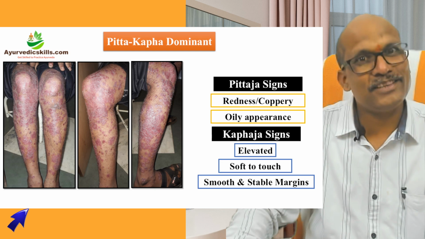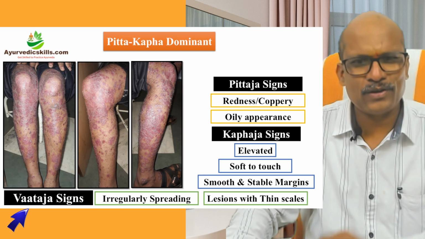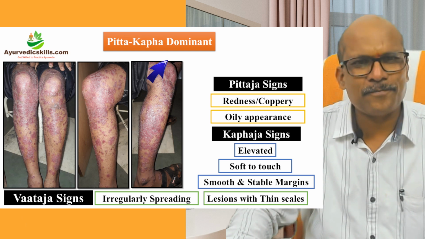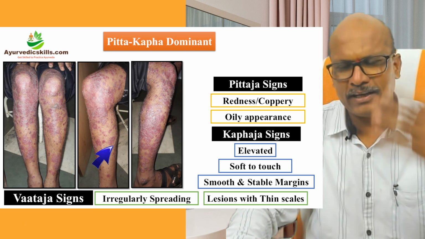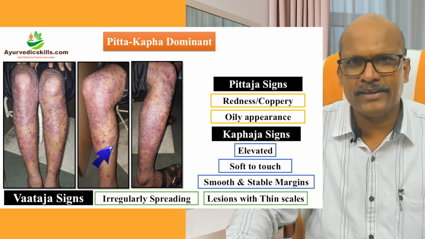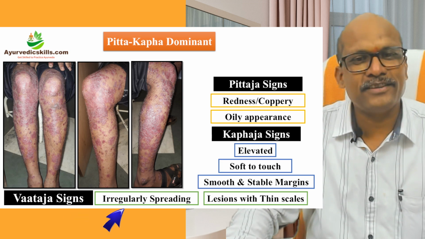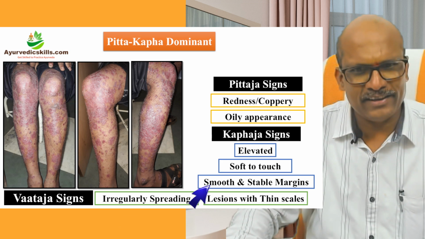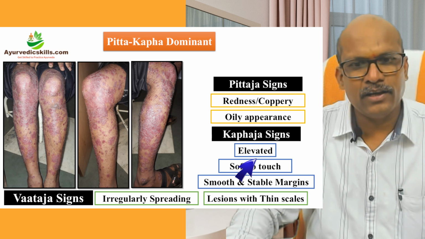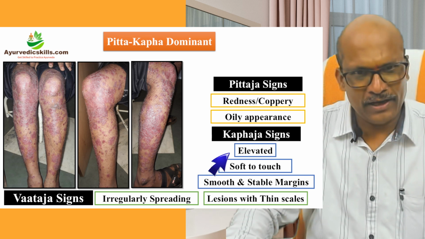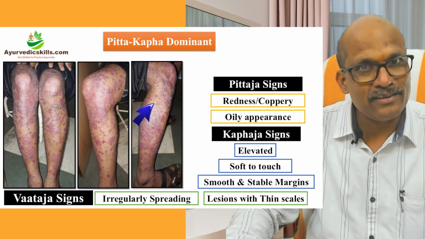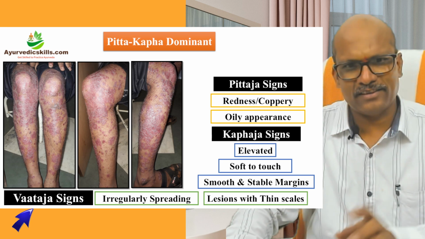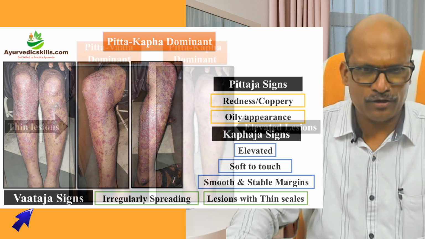Now this is Tridosha. It has got Vata also. Vata lakshanas are there: this is also irregularly spreading, on the trunk and the upper extremities. That is Vishama Visruti. And the scales are thin. The lesions are elevated, papular, but Udrutta Bahistanuni, the scales are thin. Thin scales. So that is why it is Pitta Kapha.